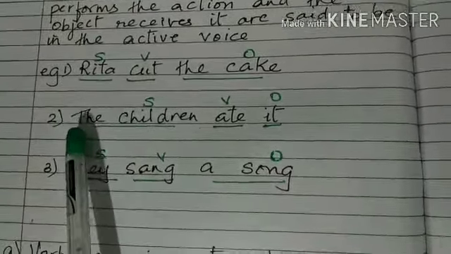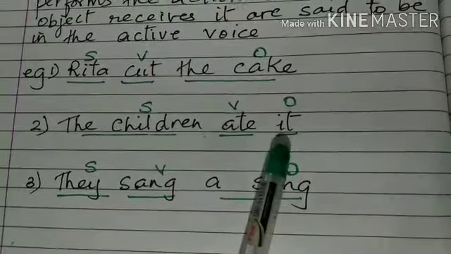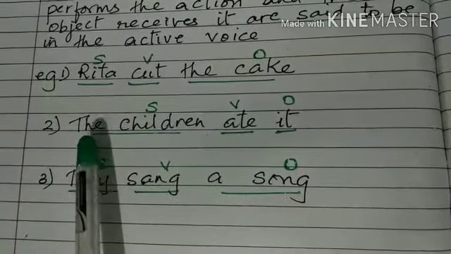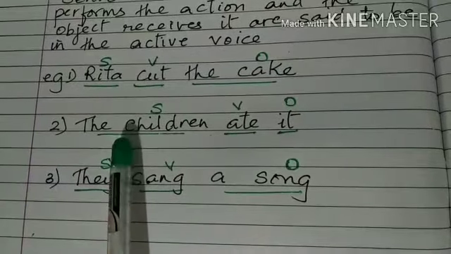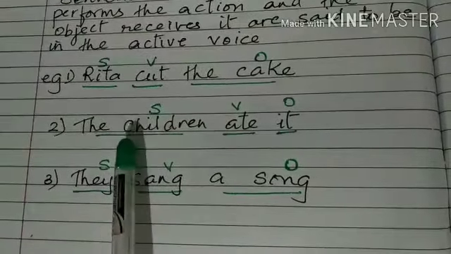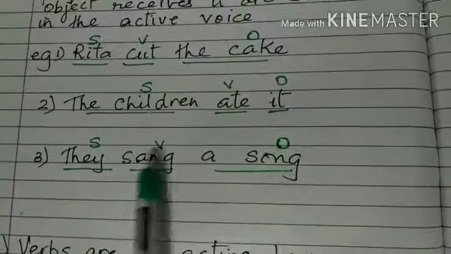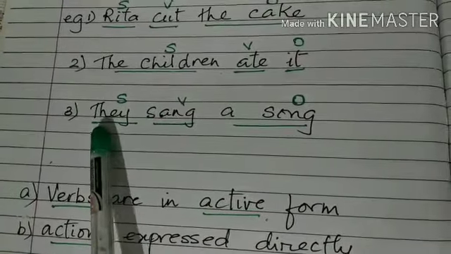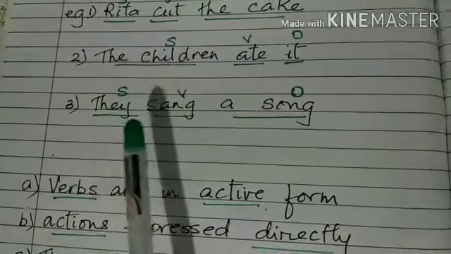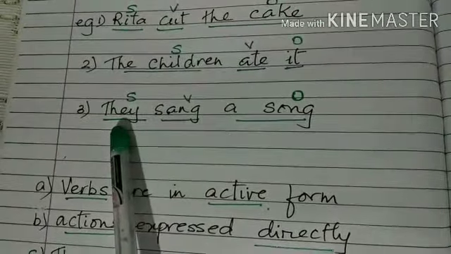In the second sentence, the children ate the cake. The children are the subject and they have eaten the cake. So, here we can see that this is active voice. They sang a song. The subject is the children and they are singing the song. So, this is said to be in the active voice.